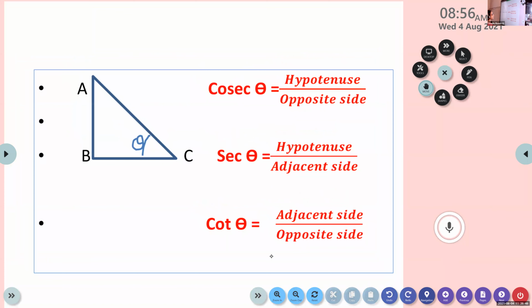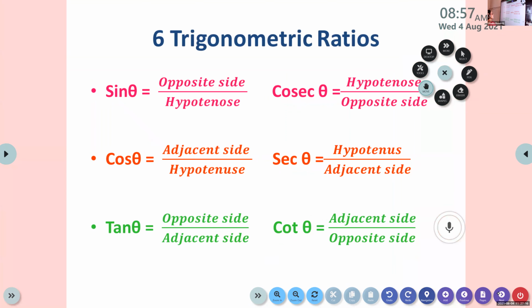So children, draw this triangle and write these three: cosec, sec, cot. You didn't write, isn't it? Only sine, cos, tan. Anjali, did you write this formula? These three? Yes, ma'am. Okay, good. So now we will move. So these six are with you now, isn't it? All of you? Yes, ma'am. Okay. So I will give you 2 minutes for study. Study quickly.